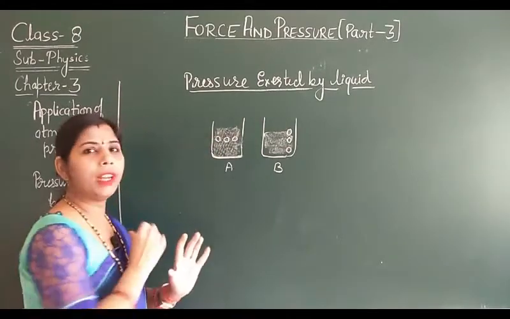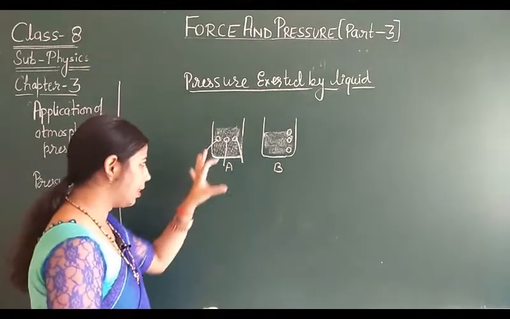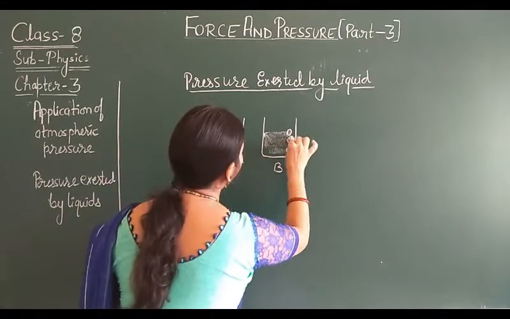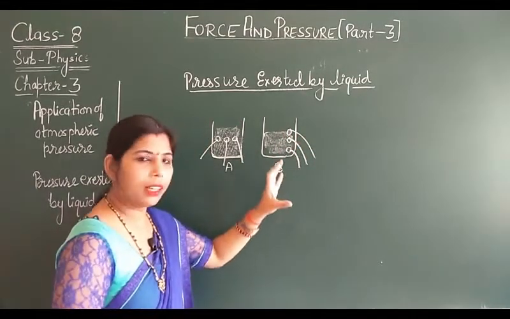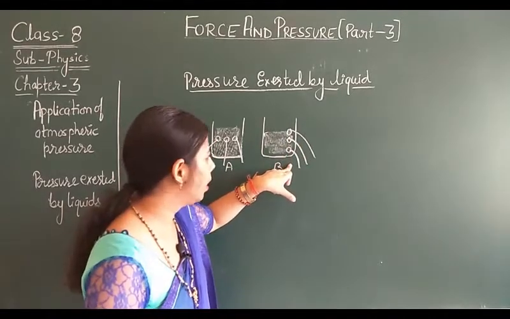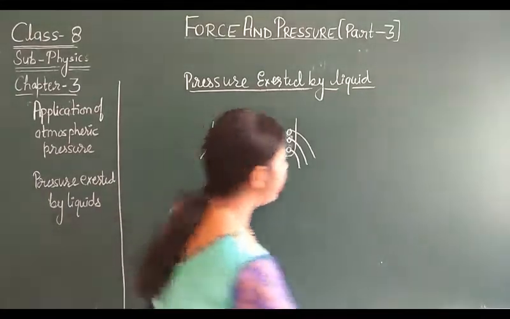As you remove the tape, the water from vessel A moves out in one way, but water from vessel B moves in a different way. The lowest hole moves water in the farthest direction. That's why these things happen.